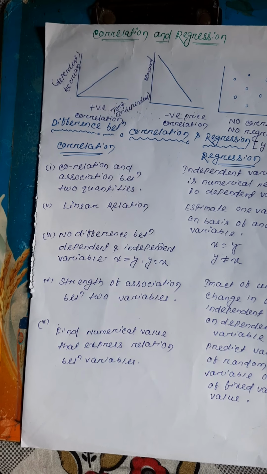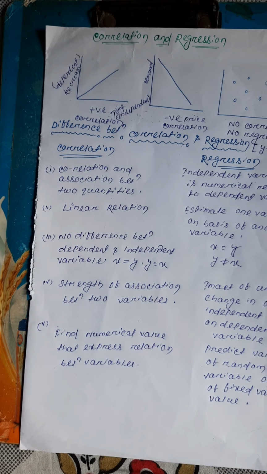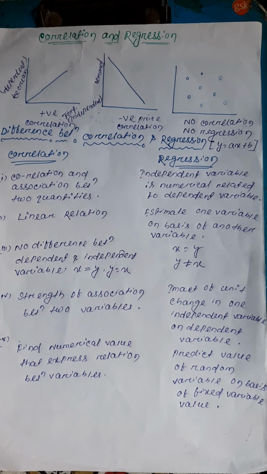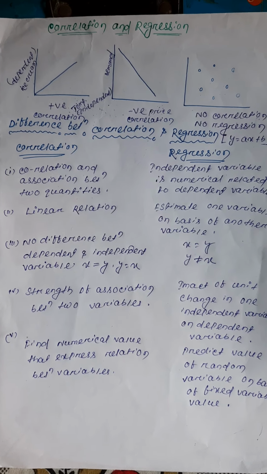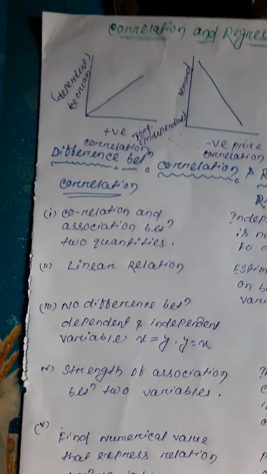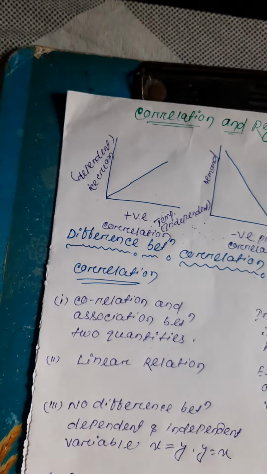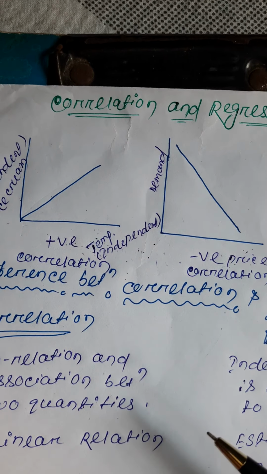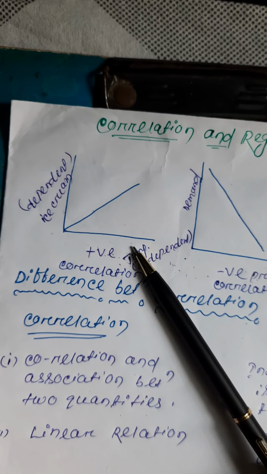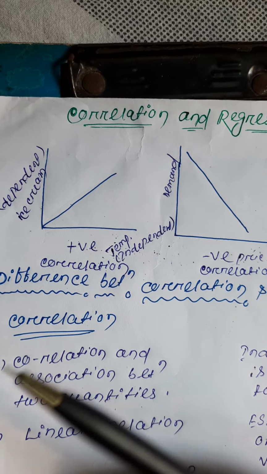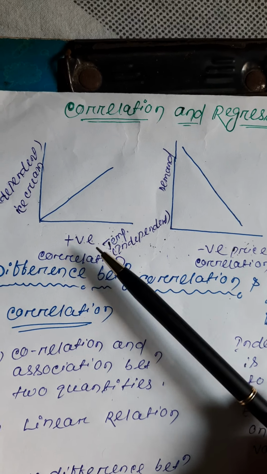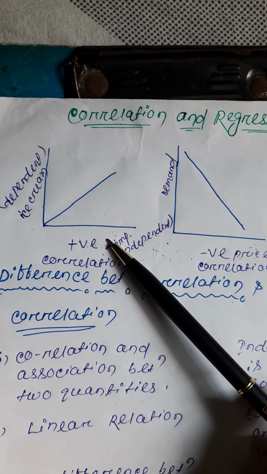First of all, we talk about correlation. There is positive, there may be negative, or there may be no correlation. So how is it possible? There is a positive correlation. We take an example, temperature and ice cream selling. Don't look for dependent and independent here. We are only talking about ice cream selling and temperature. If temperature increases when summer comes, ice cream sale increases, so there is positive correlation.